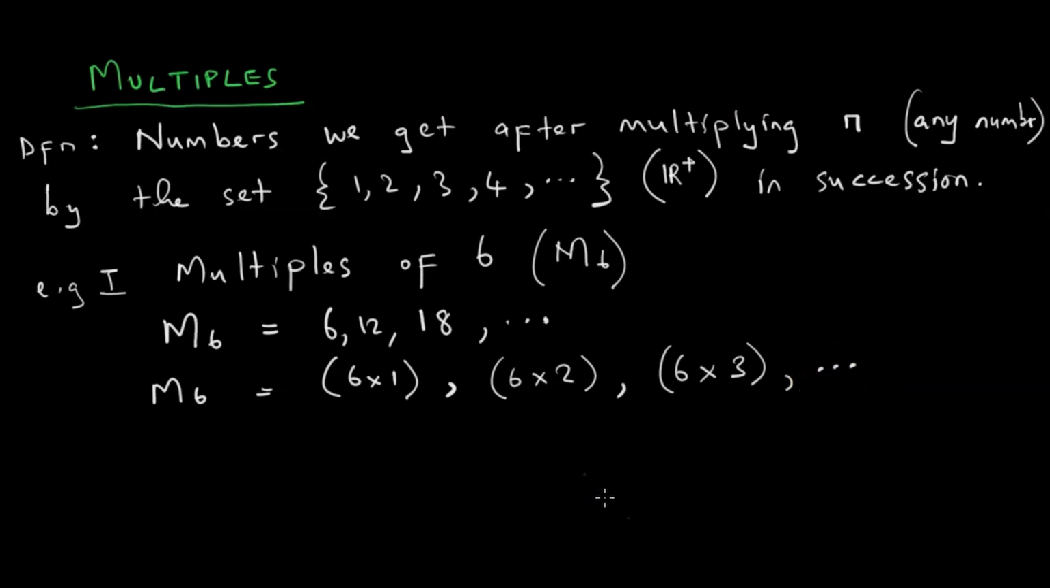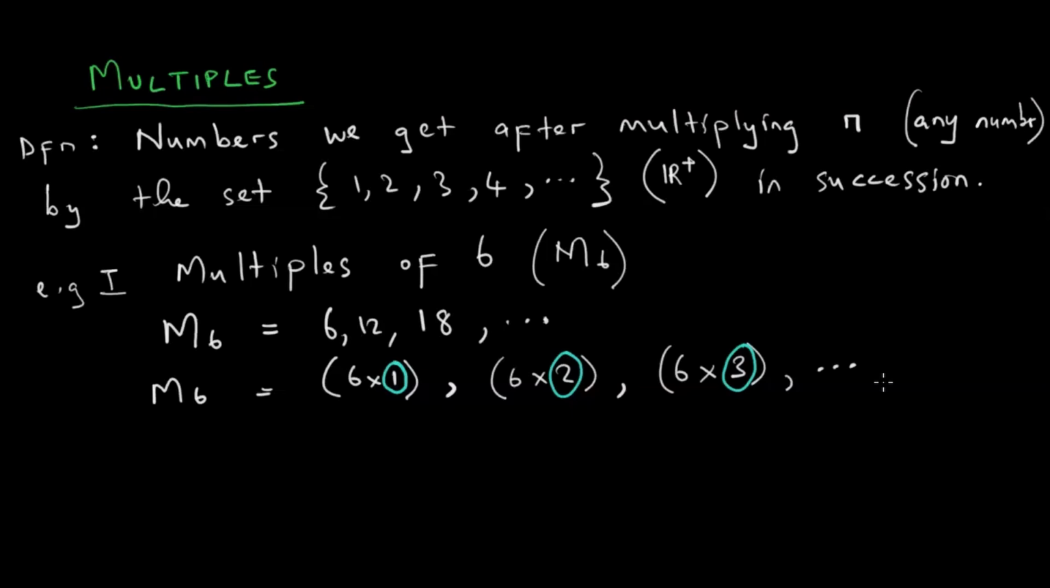So the numbers we get after multiplying n, in our example n is 6, by the set of positive integers in succession. We take note that we multiply 6 by 1, 6 by 2, 6 by 3. When we want the next multiple of 6, we multiply 6 by 4. That is what a multiple means. It's not that difficult. So having done this, we have finished discussing multiples.